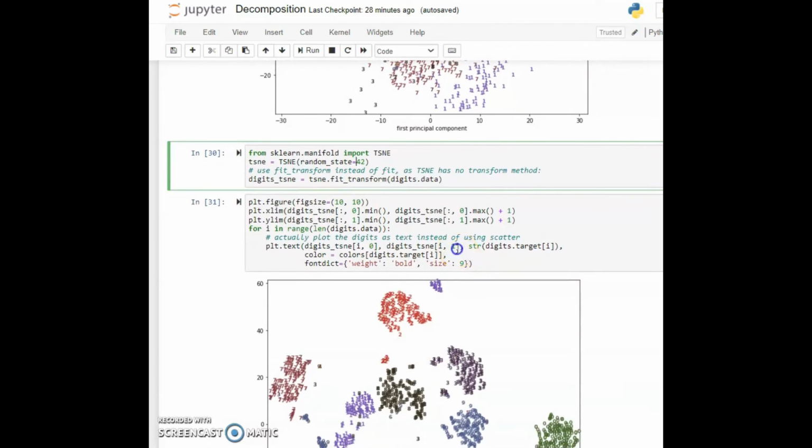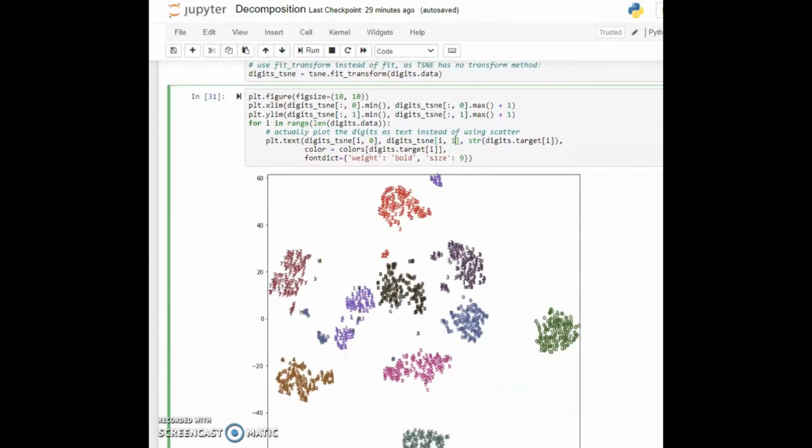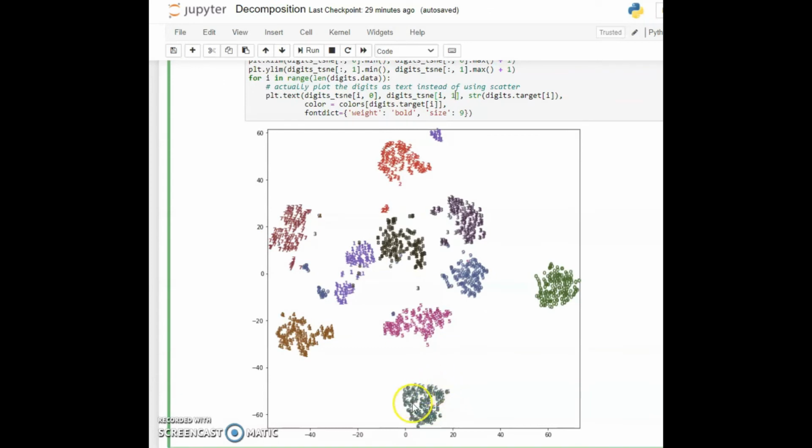Coming to cell 31, 64 dimensions down to 2, we visualize it and we actually find a quite remarkable separation here. The digits are so close to the cluster that it's hard to see what the digit numbers are, but you can see a bunch of 7s up here, sort of to the top left. And then there's a bunch of 6s centered at the bottom, and you get almost complete separation of the collection of each different digit. And these are very easily clusterable and linearly separable.